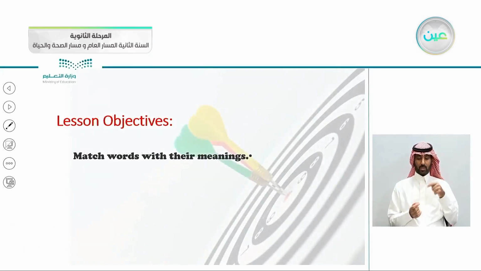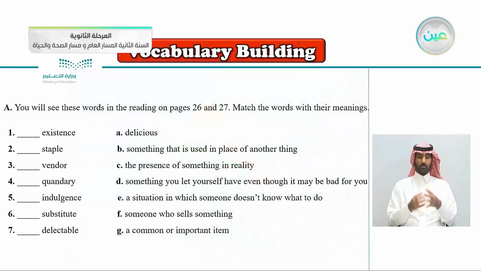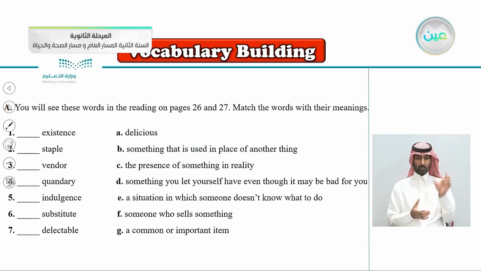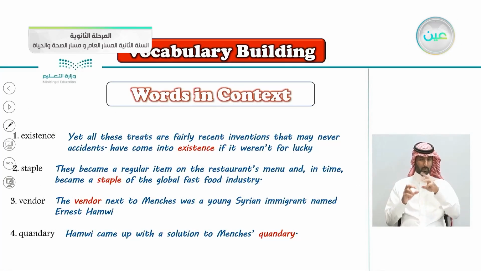So these are today's objectives for the vocabulary building. Of course, we'll be matching words with their meanings. We have a list of words here: existence, staple, vendor, quandary, indulgence, substitute, and delectable. And we have the definitions, let's say the meanings of these words. But before we answer, as usual, we will find these words in the context in the reading passage we'll be